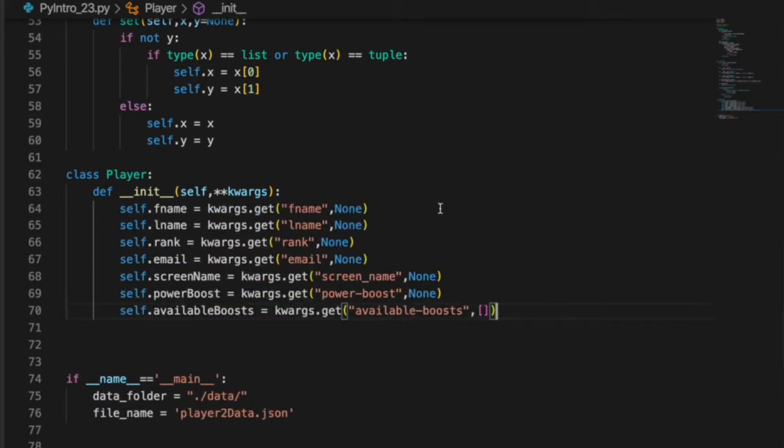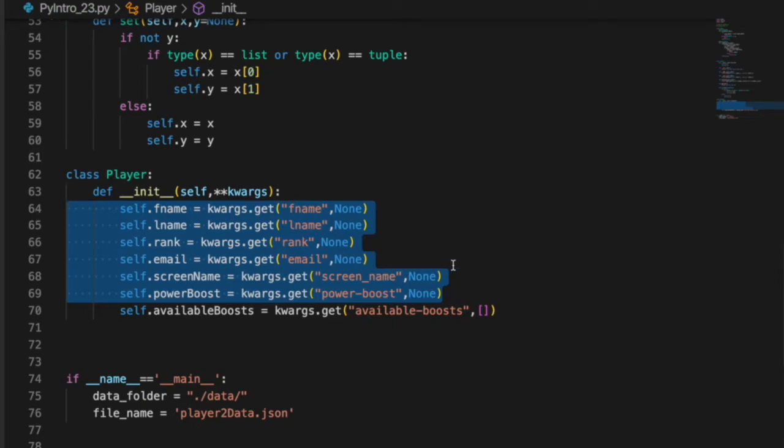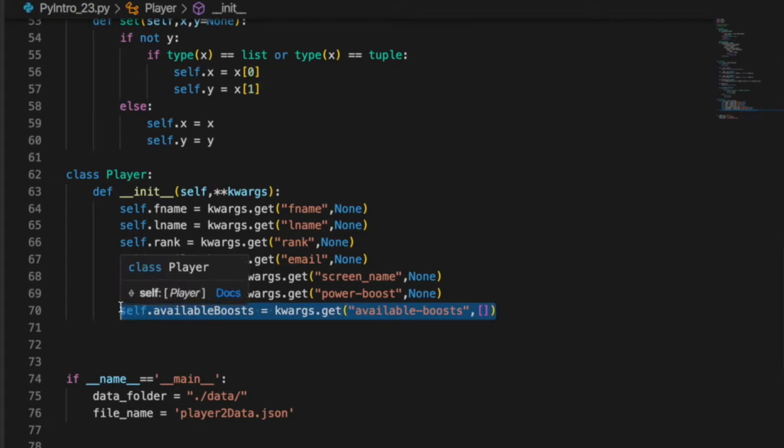Now, granted, I will agree that this is not self-documenting. This is convoluted at best about what's going on. But still, the convenience just outweighs it. What this does is, you pass in your dictionary, and if you don't have any of the values at all, it sets them all up with just empty values. And in fact, down here for player boosts, or the available boosts, we were storing them in a list. Yeah, it'll initialize that to an empty list.